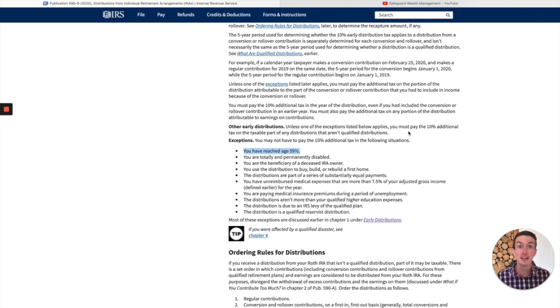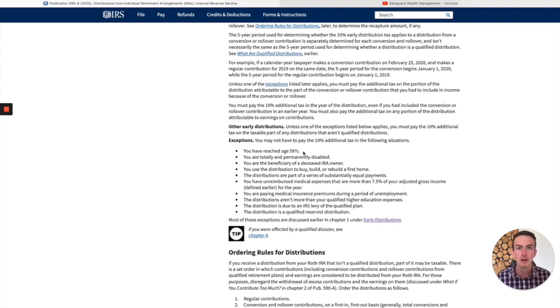Okay, so let's say you are 62 years old and you perform a conversion, and you want to use that money the following year at 63 in order to save on ACA insurance and earn a subsidy. Well, you can do that. At 62, the following year you can access that conversion. You receive the exception because you're over 59 and a half. You do not have to adhere to that 5-year conversion rule, and you are all set. So again, this is extremely important. If you're over 59 and a half, basically in your mind, eliminate that 5-year conversion rule.